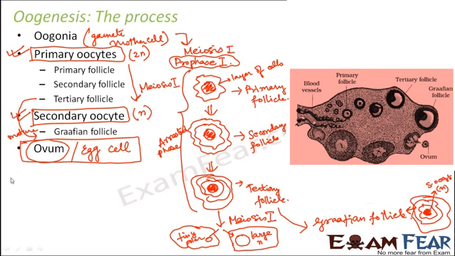What are the two events? One is egg formation, which you can call oogenesis for now.